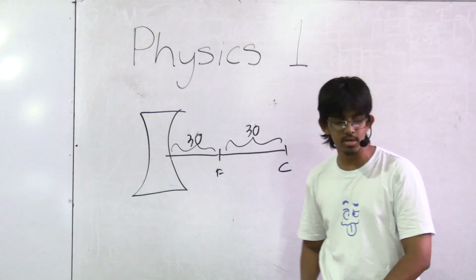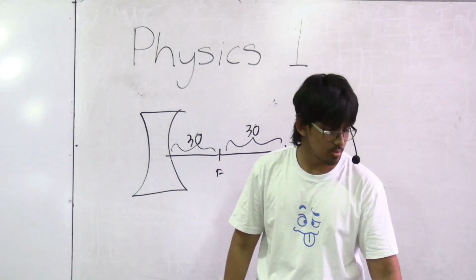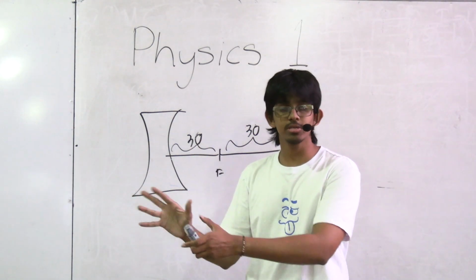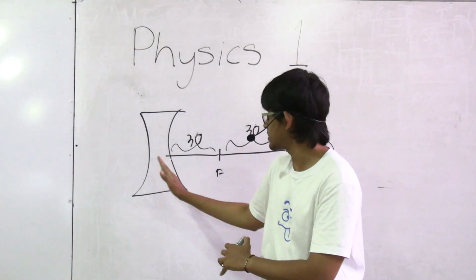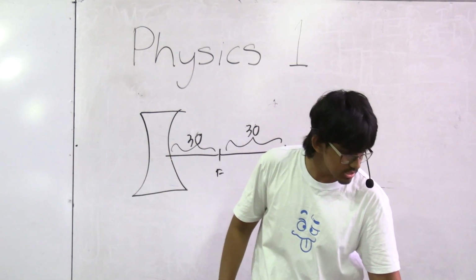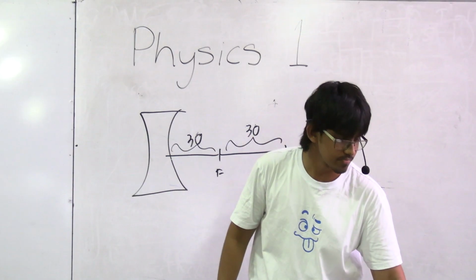What is 30 plus 30? It's 60 centimeters. So we know for a fact then that the object is going to be sitting at 60 centimeters from the mirror. The answer is 2.